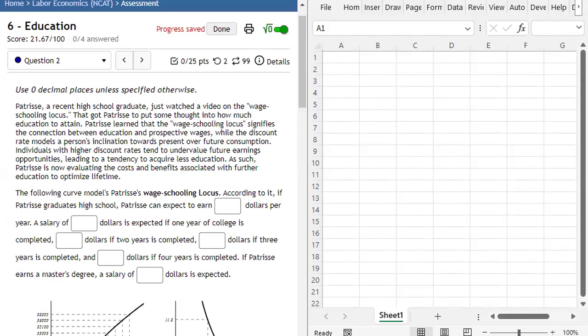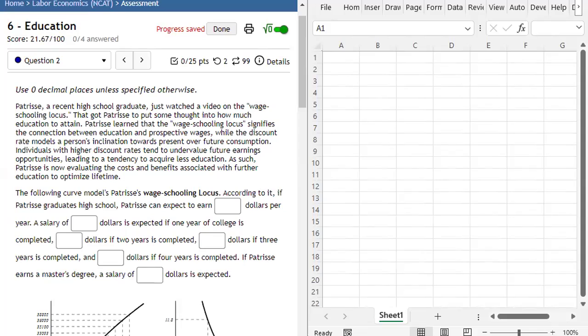Okay, in lesson 2 of education, we're going to continue examining the relationship between wages and schooling. So in our model, Patrice, a recent high school graduate, just watched a video on the wage schooling locus. That got Patrice to put some thought into how much education to attain.